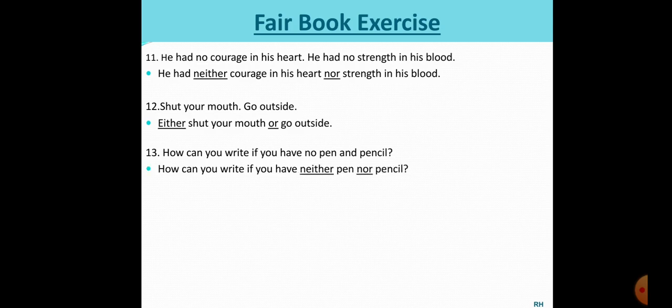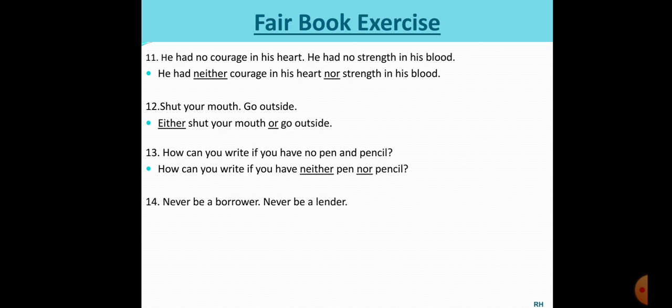Right? So here also, how can you write if you have no pen and pencil? You can see the choice is given. Neither choice, right? Pen also not there, pencil also not there. So we will use neither nor. So how can you write if you have neither pen nor pencil? You can see I am using neither also, neither also, just to make you comfortable that it's not wrong. Pronunciation, one is American, one is UK, but try to use neither nor. Okay, either or, neither nor. How can you write if you have neither pen nor pencil? And then do not forget to put a question mark at the end.